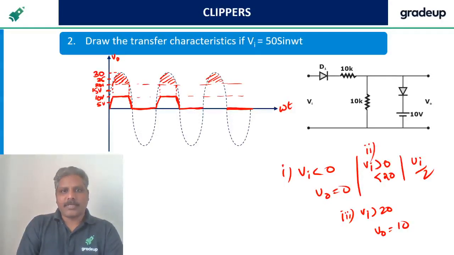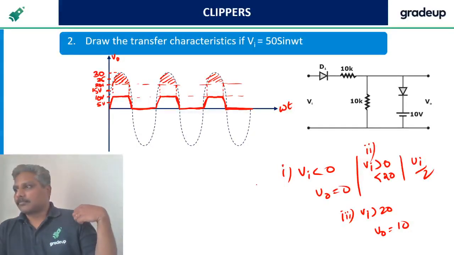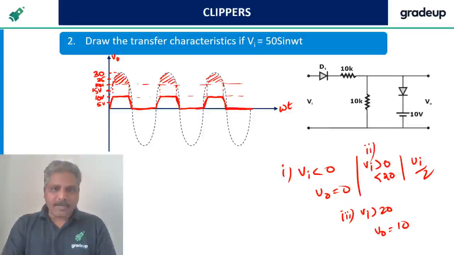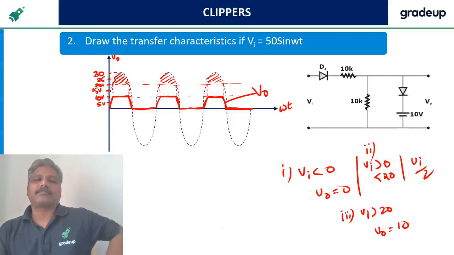Same is the case for next half cycles also. This is the final output we got.